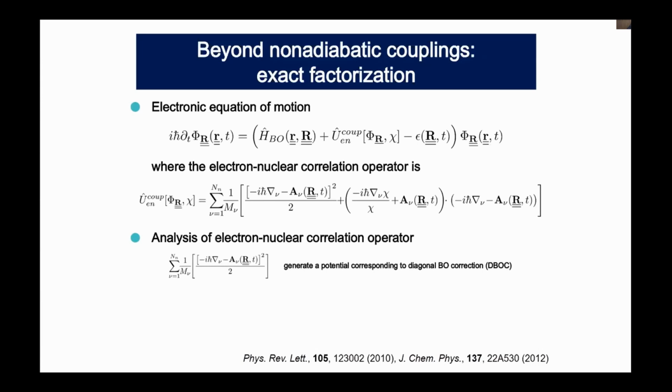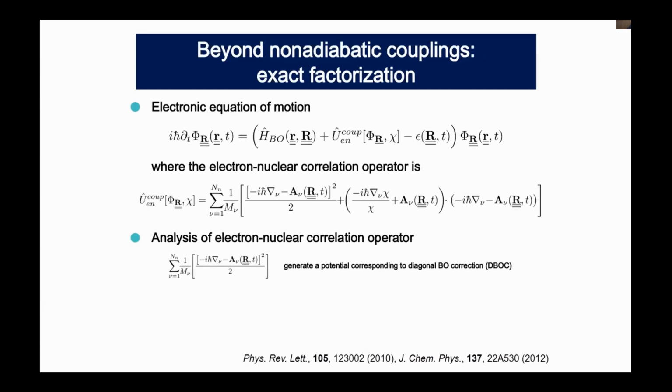In other words, if we calculate the expectation value of this term with this electronic wave function as a function of the nuclear coordinate, then this term gives the diagonal Born-Oppenheimer correction term when the electron wave function is in an adiabatic state.